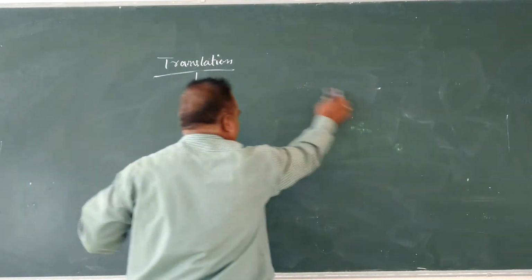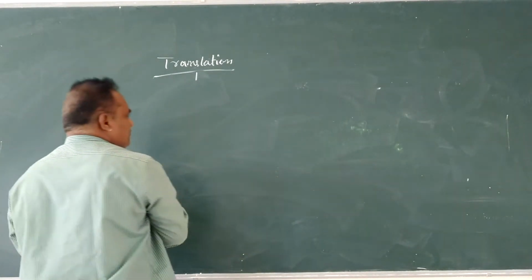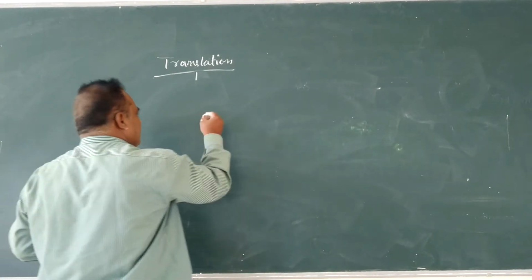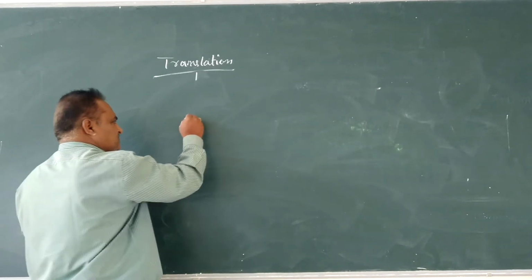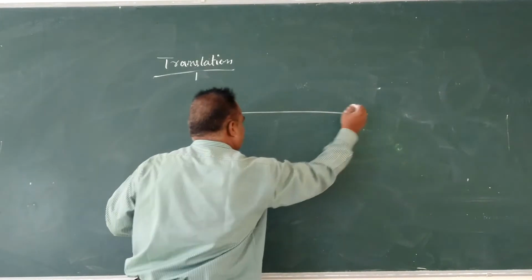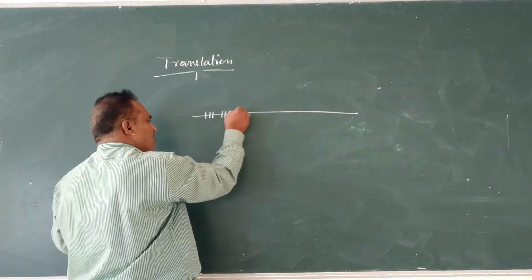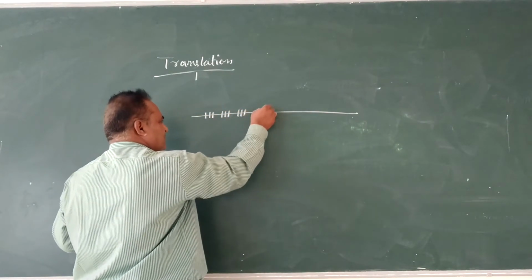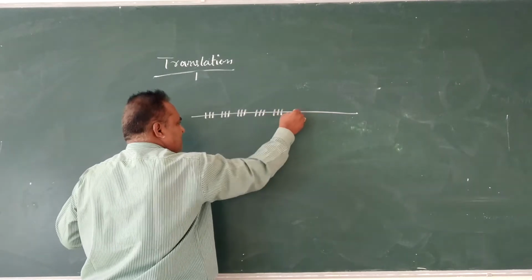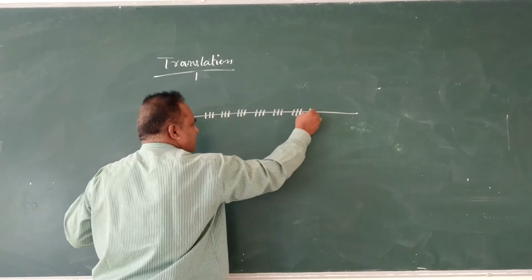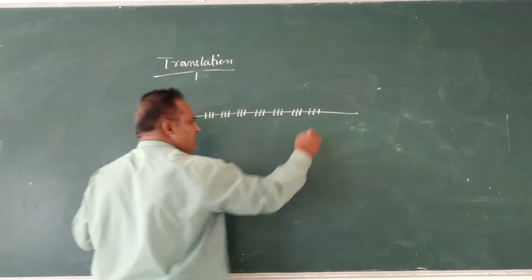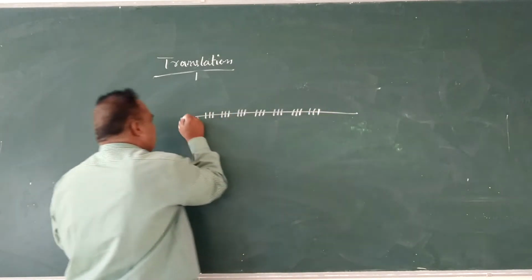And one more process in translation, that is initiation of the polypeptide chain. During initiation, the mRNA contains codons in the translated region, and an untranslated region is also present.